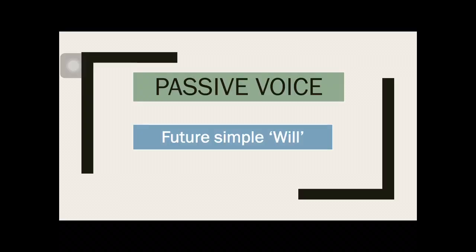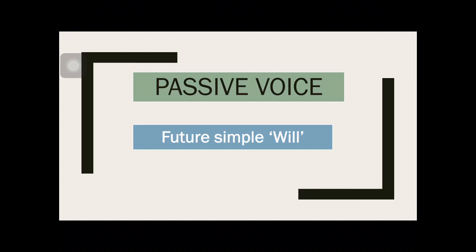We have already covered the present simple tense, the simple past tense, the present perfect simple tense, and to finish this topic, we are about to check the future simple. In this case, will or want in the passive voice. Okay, so stay here on the video and let's get started.